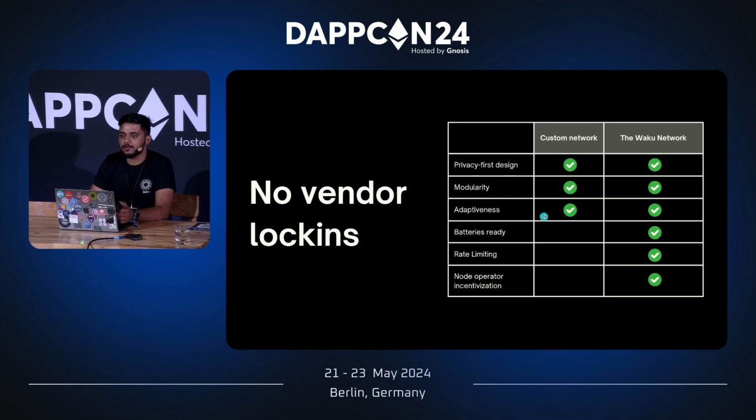The only differences, or the only advantages that you have with the Waku network is it's batteries ready, which means you don't have to federate. You can just use the Waku network along with the SDK to send and receive messages without much setup. And it's also rate limited by default. Not by default, but you can choose to opt out of it, I believe. But rate limiting is a very novel feature that we've introduced with the Waku network. So no one can send like 1,000 messages in a minute to put the Waku network down. So rate limiting exists in Waku.